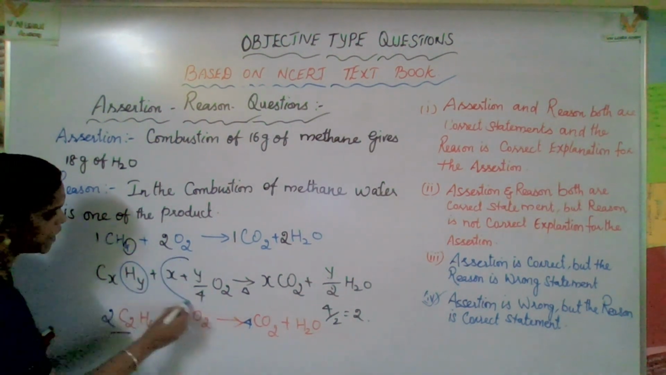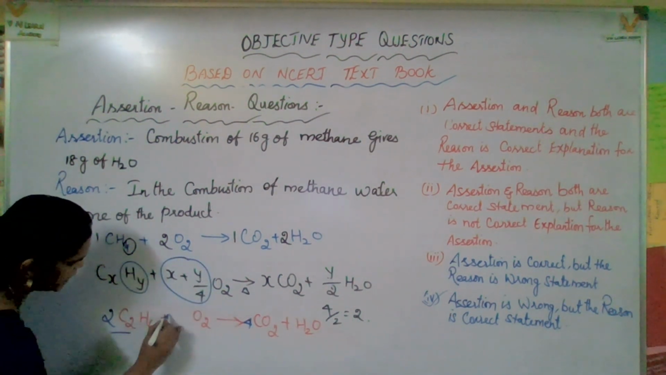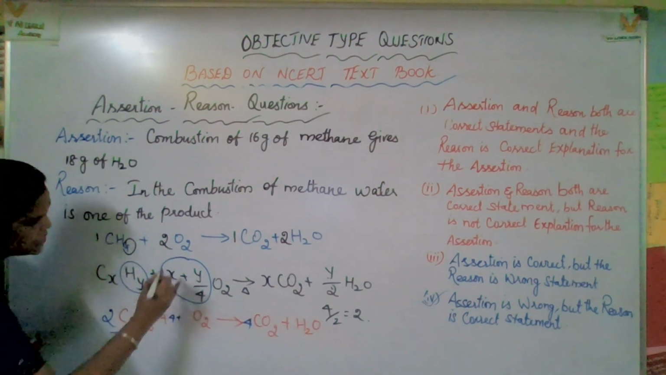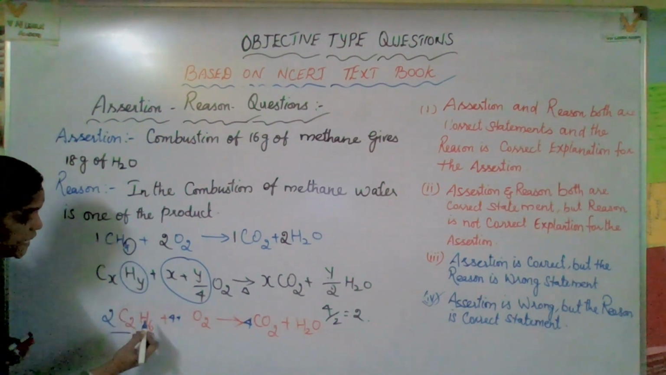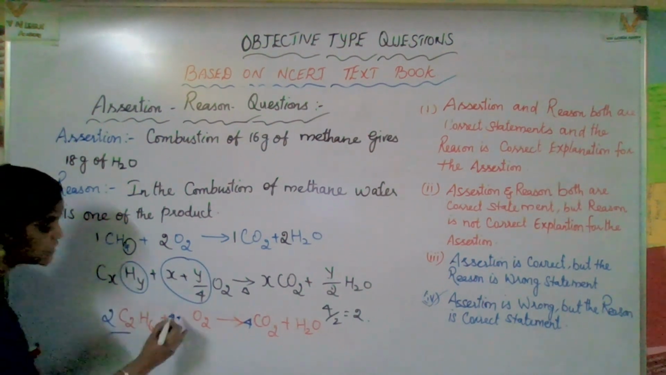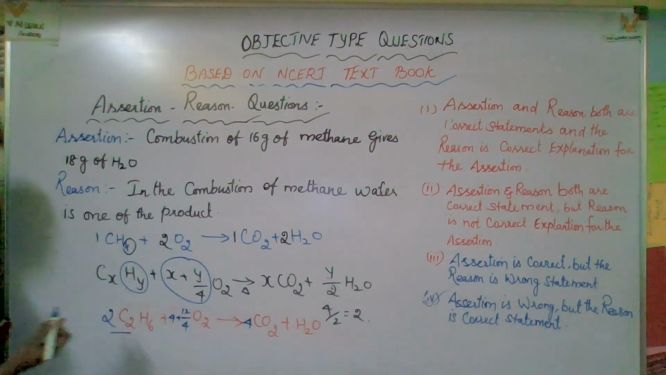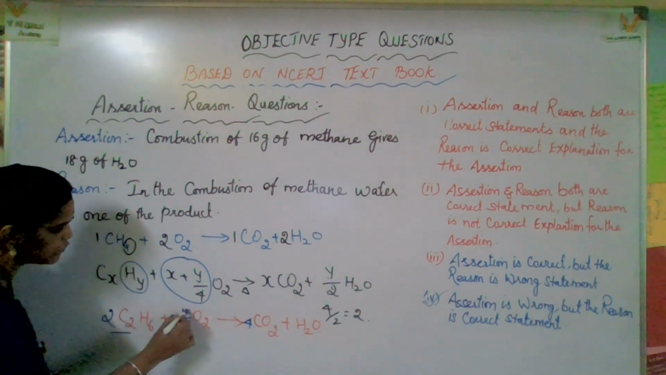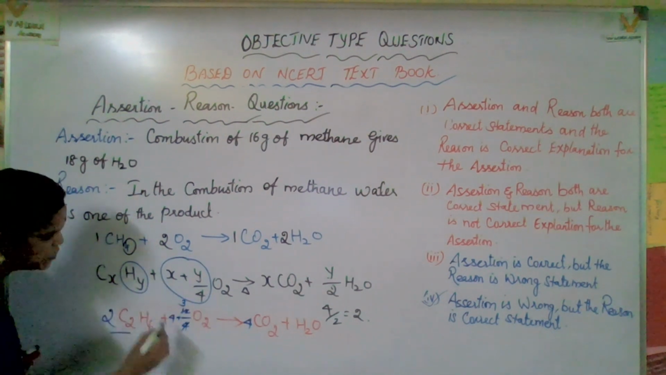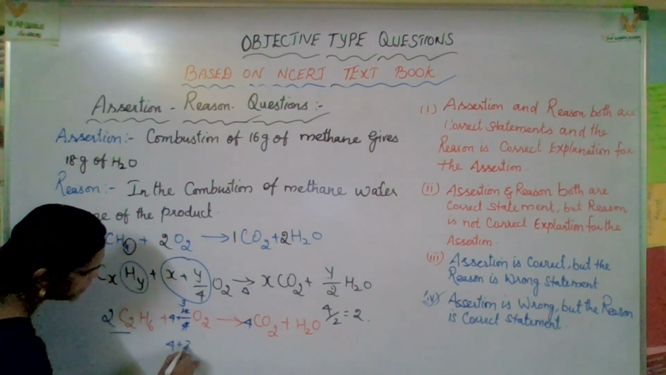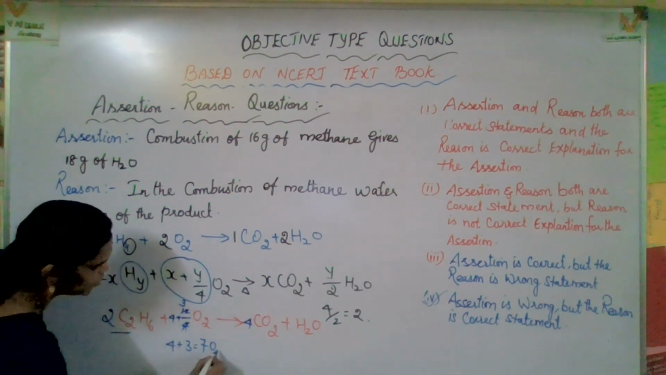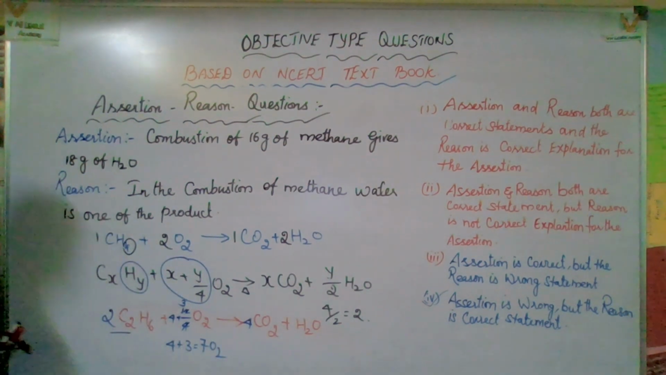So here, x plus y by 4, no? Let us put x: how many x's are there? 4 x. Plus y, how many? 6 into 2, that means 12 divided by 4. So how much will you get? 4 ones are 4, 4 threes are 12. So 4 plus 3, 7 O2. Okay, now let us check.